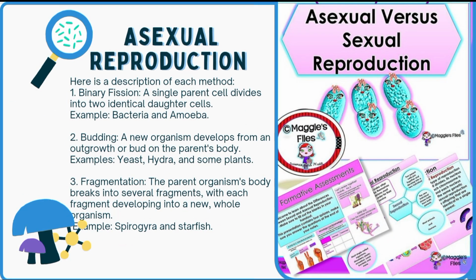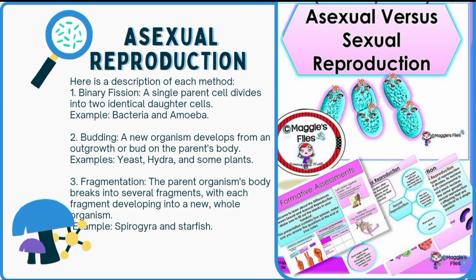Number 1. Binary fission. A single parent cell divides into two identical daughter cells. Example, bacteria and amoeba. Number 2, budding. A new organism develops from an outgrowth or bud on the parent's body. Examples, yeast, hydra, and some plants.